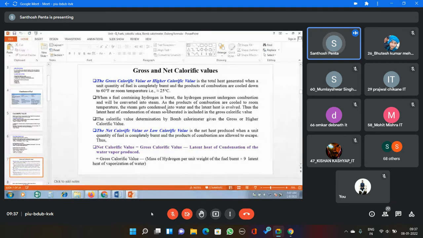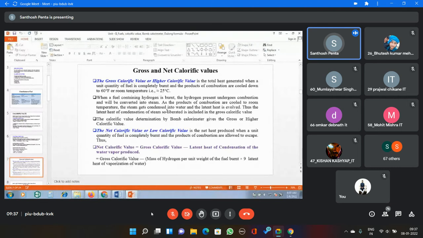Once again, what is the gross calorific value? Normally, the calorific value is the total amount of heat liberated when a known amount of fuel sample is burnt completely. But gross calorific value means you have to include all types of heat sources. For example, if hydrogen is there, it may react with oxygen during combustion and convert into steam.